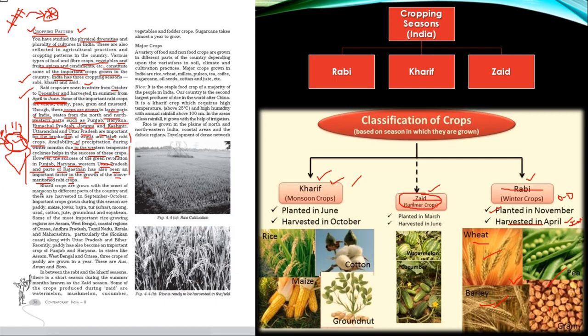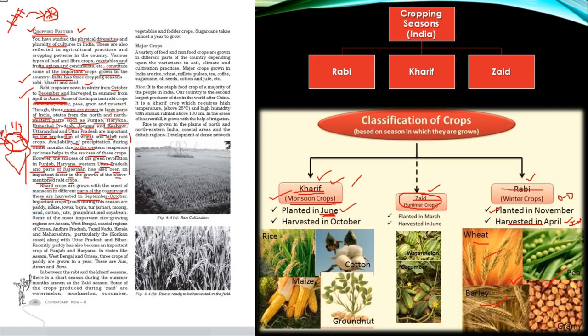Then we have Kharif crops. Kharif crops are grown with the onset of the monsoon. Now if you see, finishing of the Rabi crop is June, and June is the onset of the monsoon also. By the end of June, monsoon is already set in the Indian subcontinent, and that is the time when the Kharif cropping season begins. Onset of monsoon is in different parts of the country, and these are harvested in September, October.